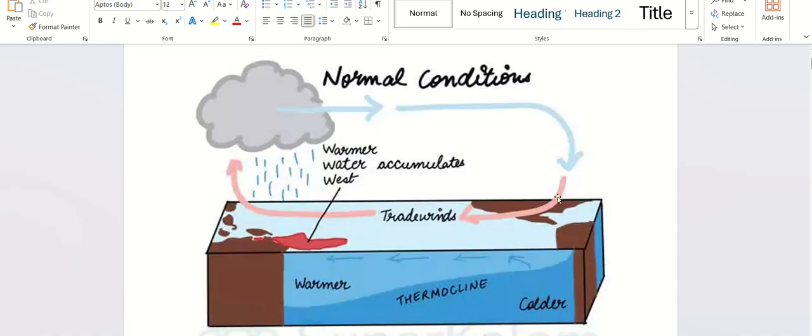Why they're called easterlies is because they originate from the east of the Pacific. That's why. From east to west it moves. In normal condition, the trade winds, that's why they are called easterlies.